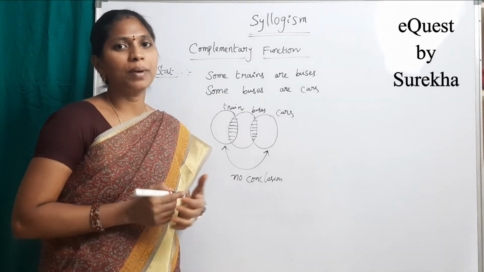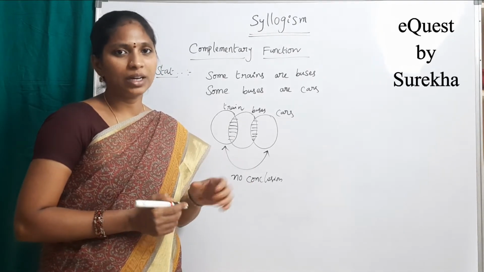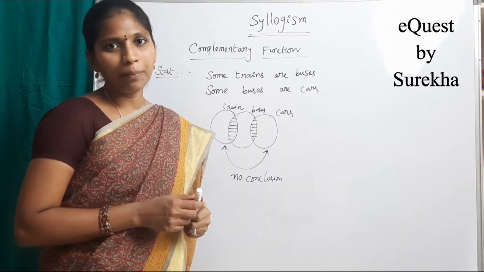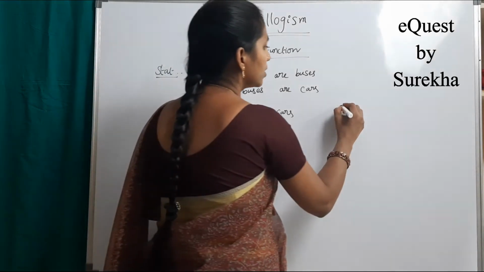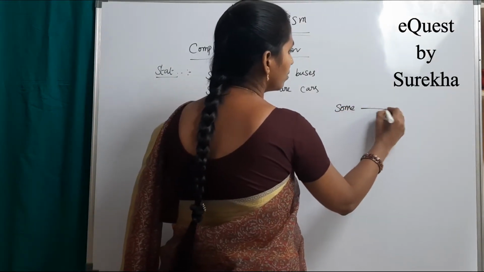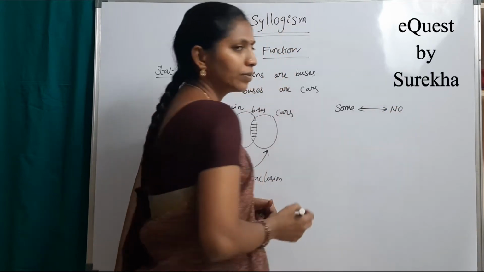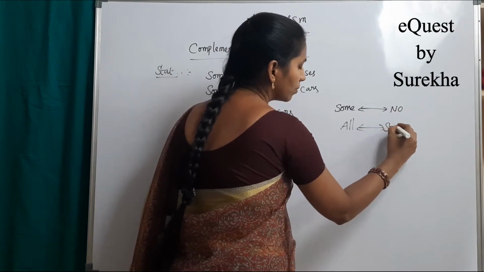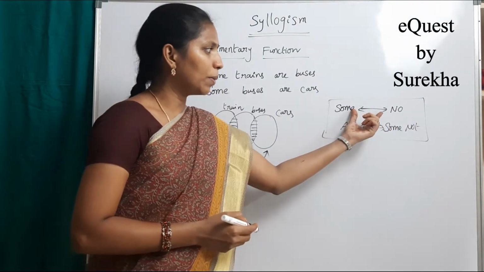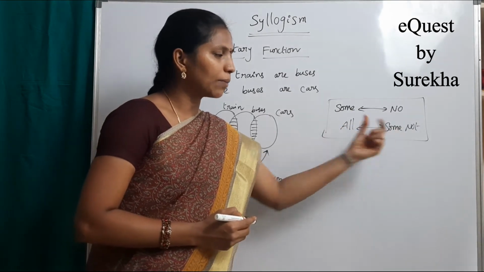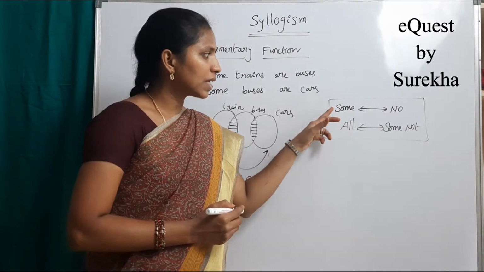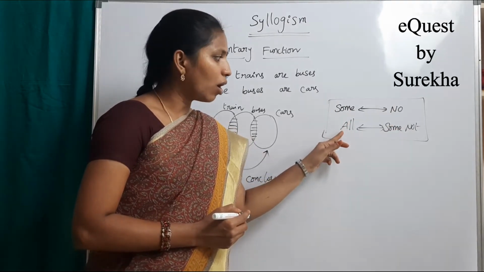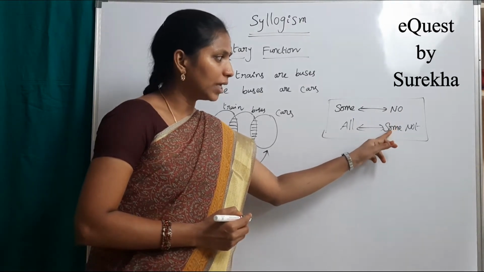Now see, what is a complementary function? What are the complementary pairs? Very important concept. There are two complementary pairs. One is some, no, and the other one is all, some not. Do remember, some is particular positive, no is universal negative. All is universal positive, and some not is particular negative.